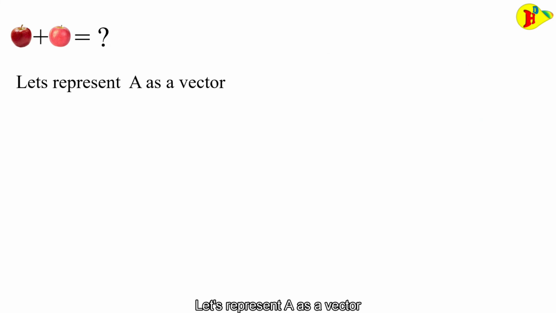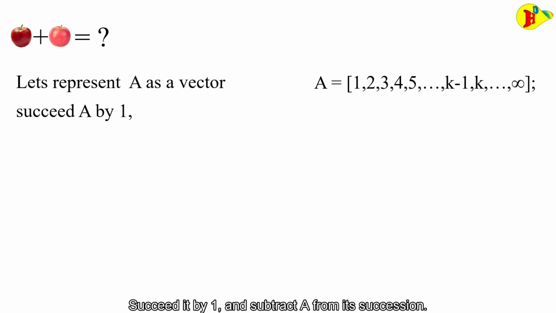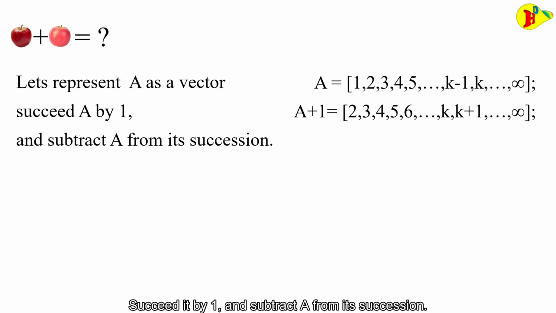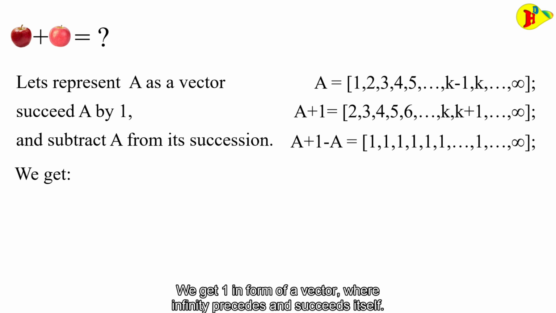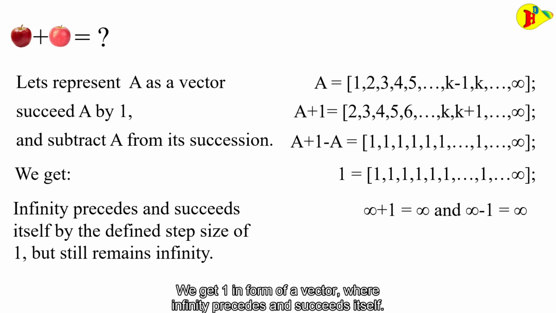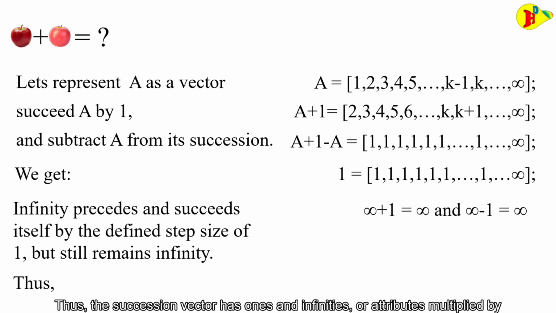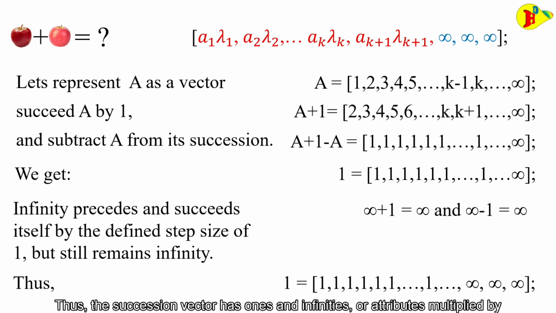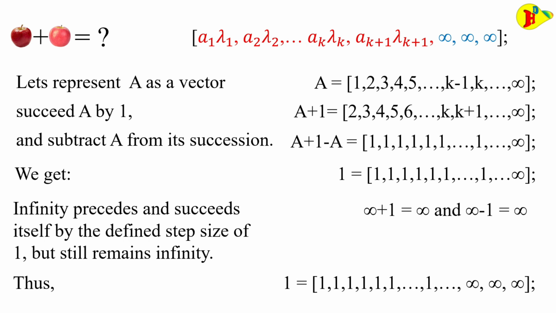Let's represent A as a vector, succeed it by 1, and subtract A from its succession. We get 1 in the form of a vector, where infinity precedes and succeeds itself. Thus, the succession vector has 1s and infinity, or attributes multiplied by a set of coefficient A.